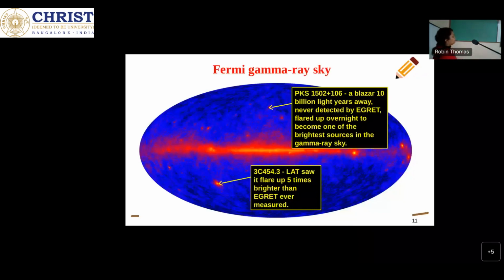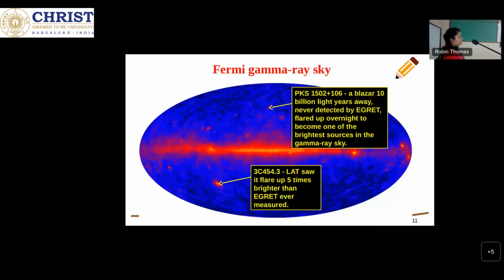Now I'm coming to blazars, which are the most important sources that emit gamma rays in the universe. Blazars are a class of AGN, the most extreme and luminous persistent class in the universe. They are compact radio sources, their center is very compact, and they are mainly hosted by elliptical galaxies.